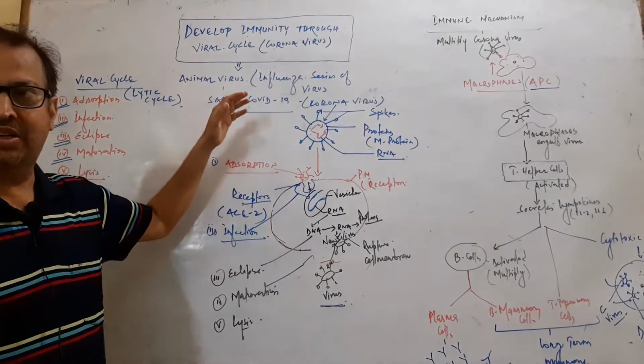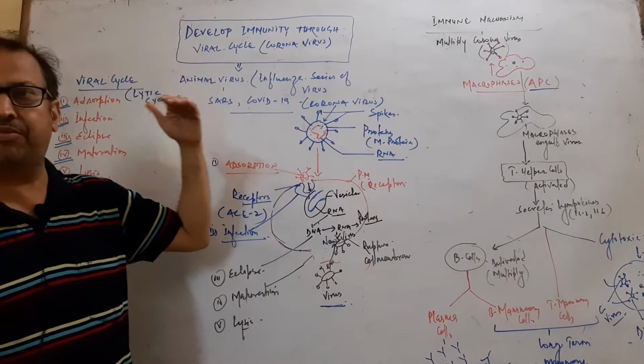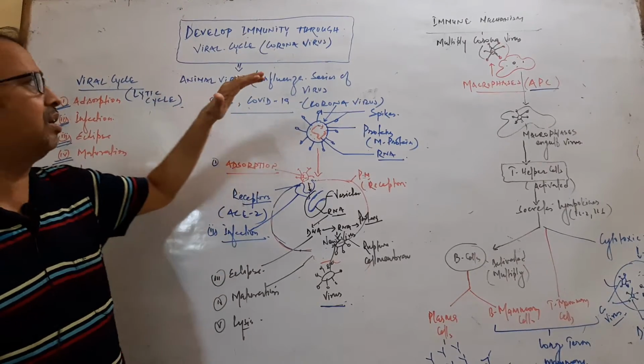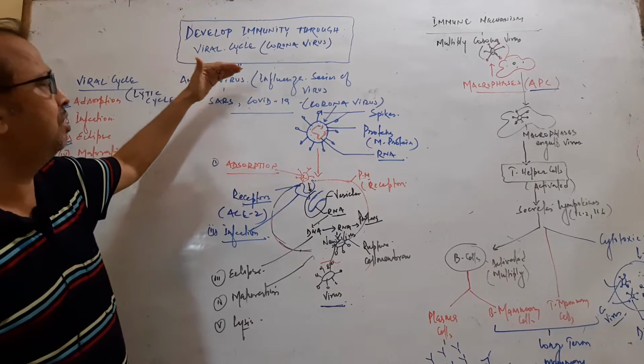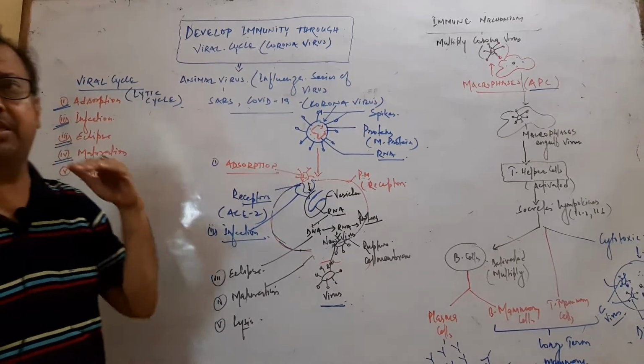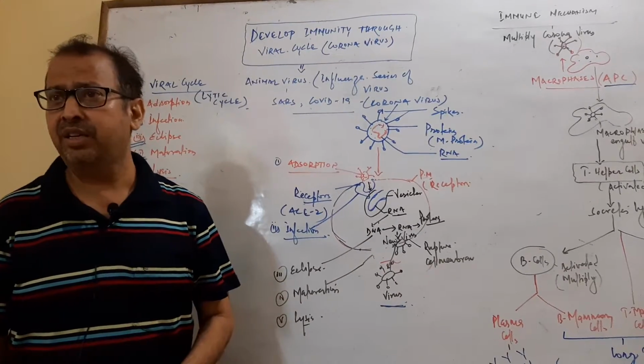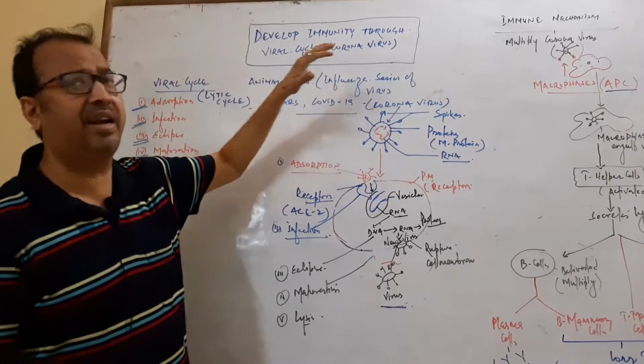Hello friend, now we are going to start the immunity process, how to develop the immunity process. So we are discussing the coronavirus. Coronavirus is now the deadliest virus, it has become a pandemic virus. It affects the world, and it's also known as COVID-19 virus.